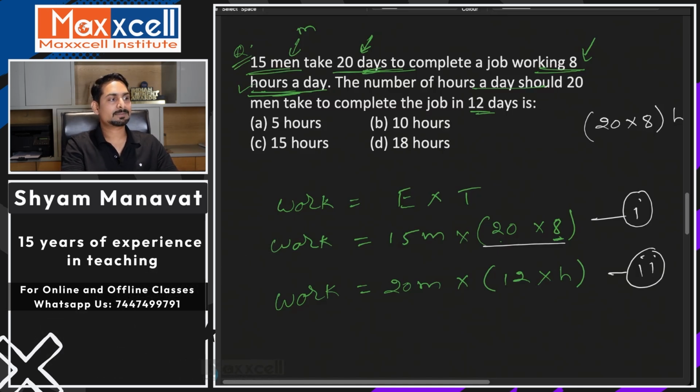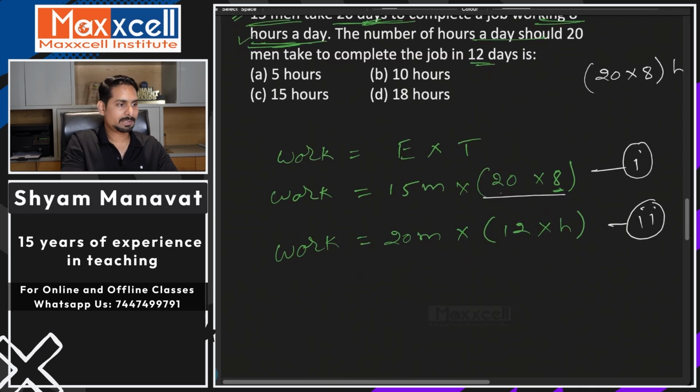So for 15 men, for each man I can take efficiency to be M. Now equate both of them, left hand side is equal.